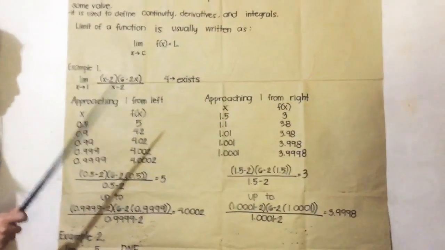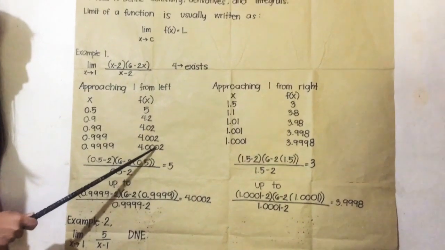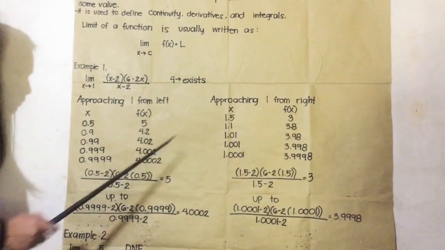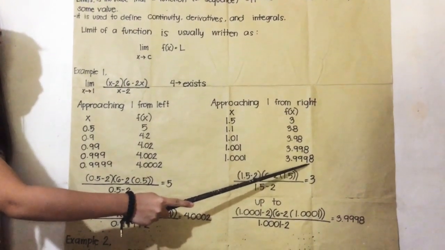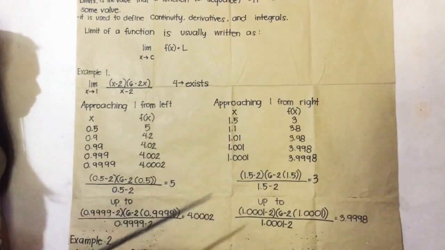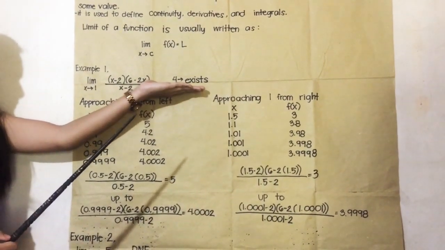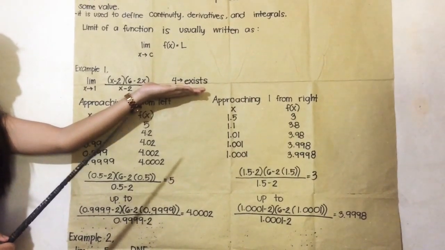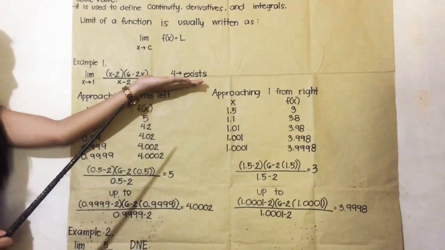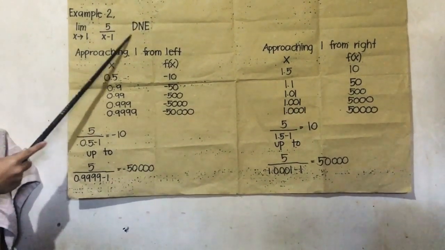The final result from the left is 4.0002, while from the right is 3.9998, and when we round off, it results to 4. This limit thus exists because the results from left and right are 4. The second example is does not exist.